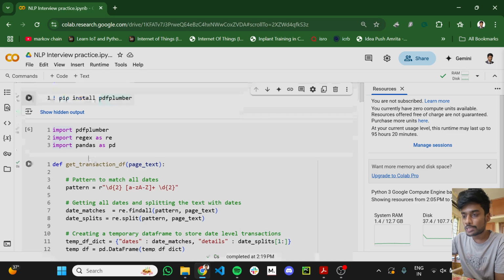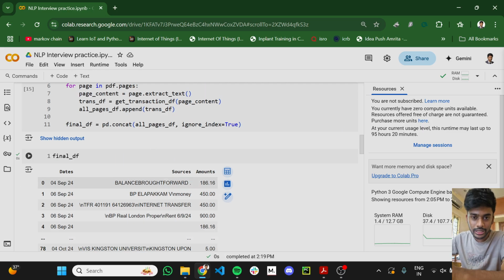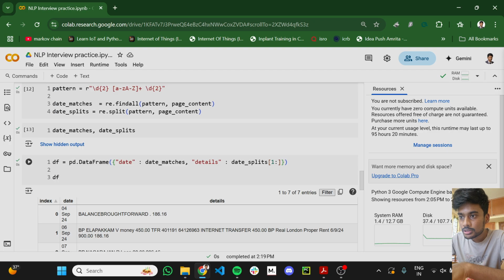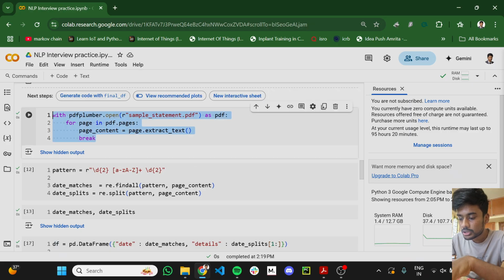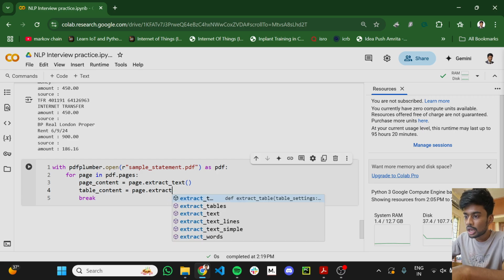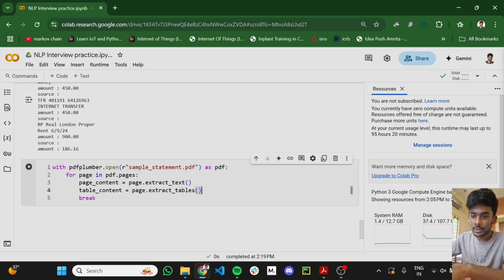First, let us have a look at the kind of data that we have. I'm using pdfplumber to extract all the textual content from the page. pdfplumber has the ability to extract tables as well, but since the tables are not structured well, it was not able to get them.